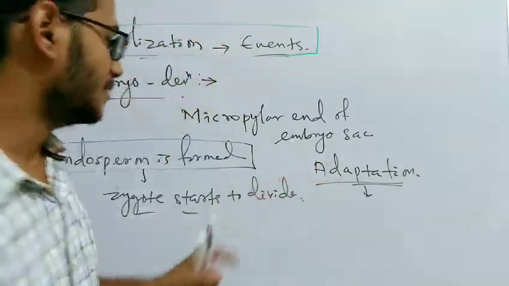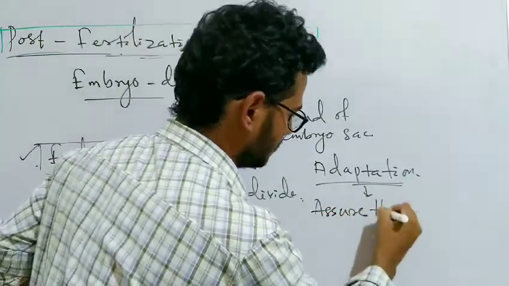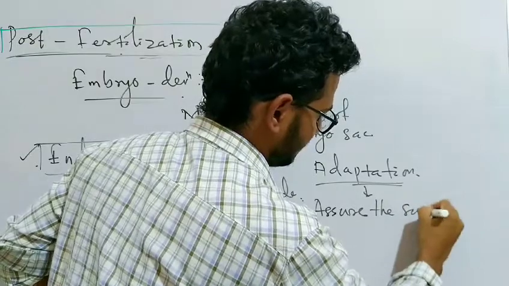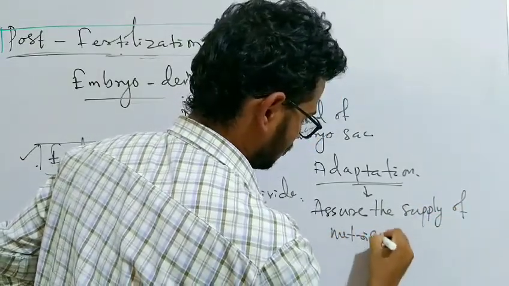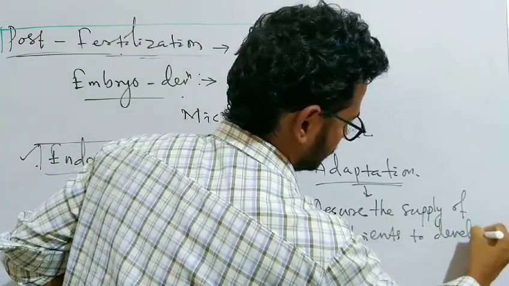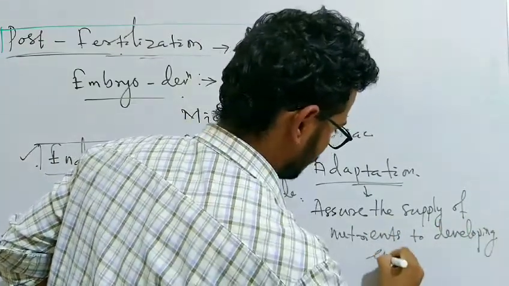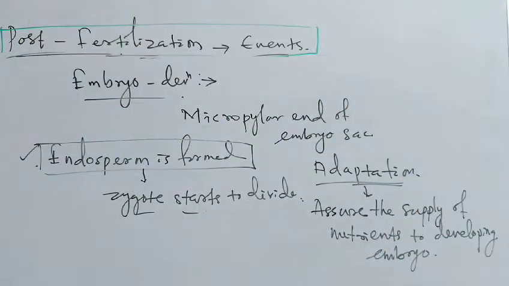So it is an adaptation to assure the supply of nutrients to the developing embryo.